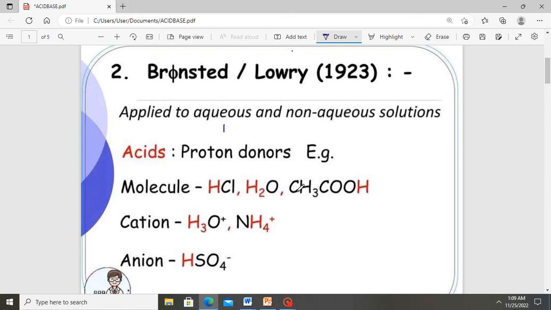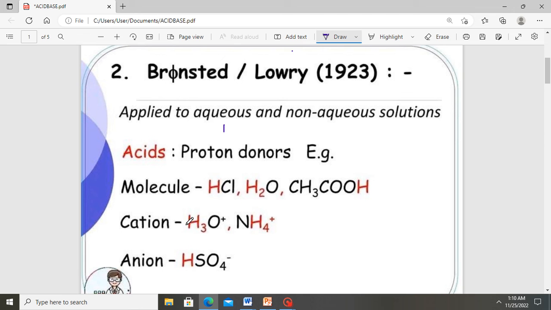Also, ethanoic acid can donate a proton in aqueous and non-aqueous solutions, so it also qualifies as a Bronsted Lowry acid. Some ions like hydronium ion or ammonium ion can also donate protons, and these also qualify as Bronsted Lowry acids.